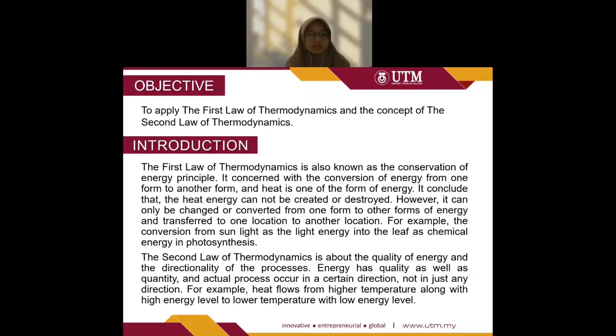For example, the conversion from sunlight as the light energy into the leaf as chemical energy in photosynthesis. The second law of thermodynamics is about the quality of energy and the directionality of the process. Energy has quality as well as quantity, and actual processes occur in a certain direction, not in just any direction. For example, heat flows from higher temperature along with high energy level to lower temperature with low energy level.